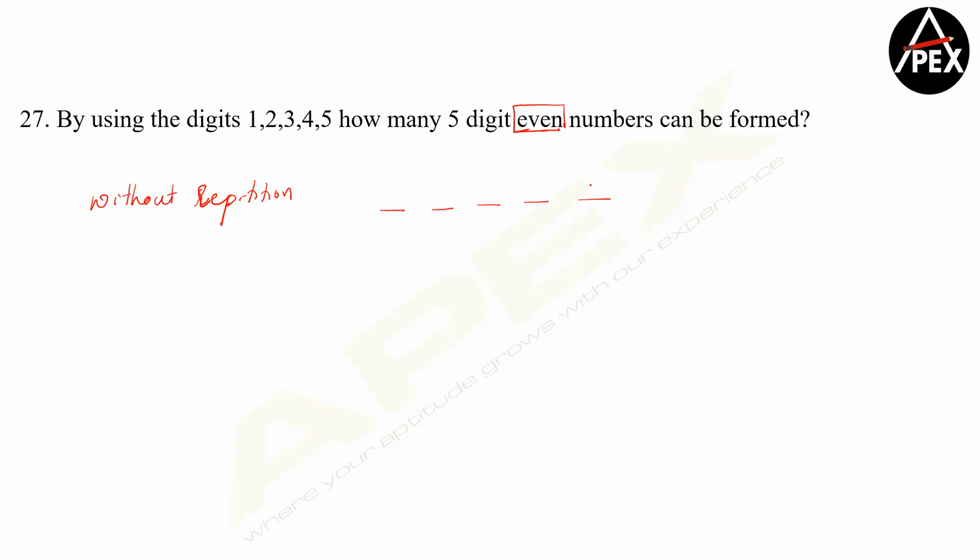So either the last digit can be a 2, or the last digit can be a 4. Now, please understand, if 2 is being blocked, 2 cannot repeat. So the first place can have any of the remaining 4, into 3 into 2 into 1. Is this point clear?